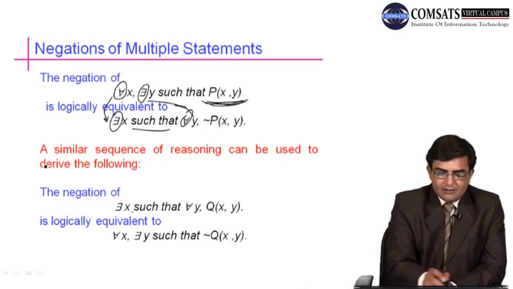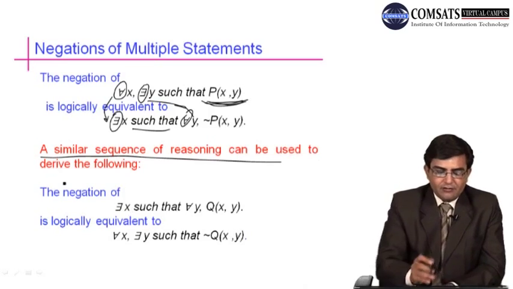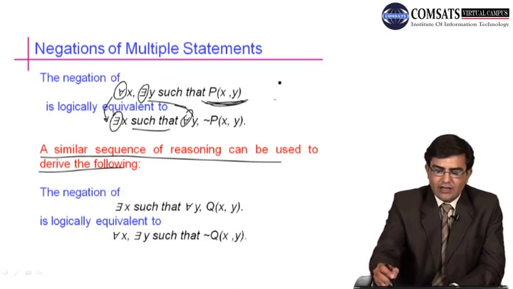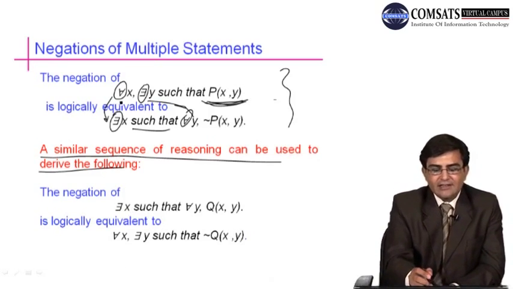So this is how we negate the multiple quantified statements. A similar sequence of reasoning can be used to derive the following. In this case we had first for all and then there exists.